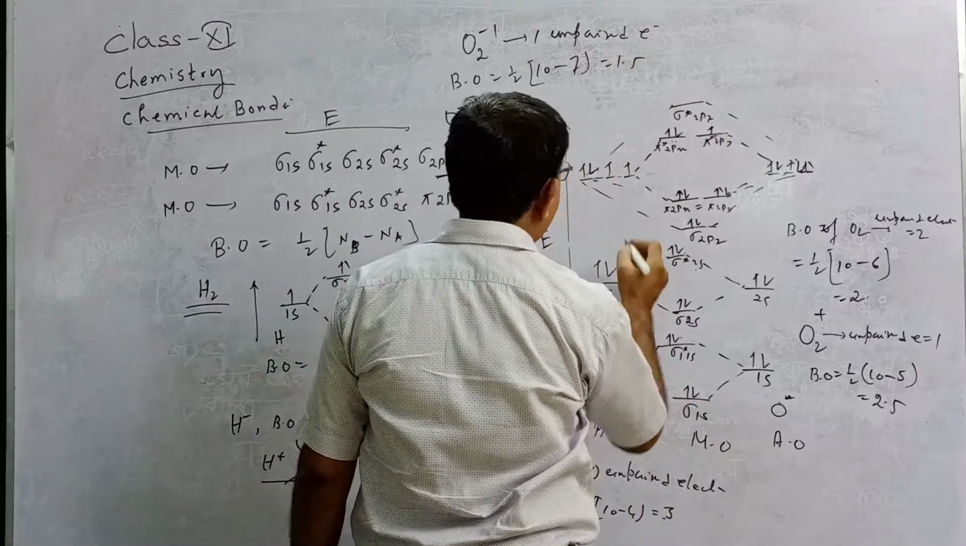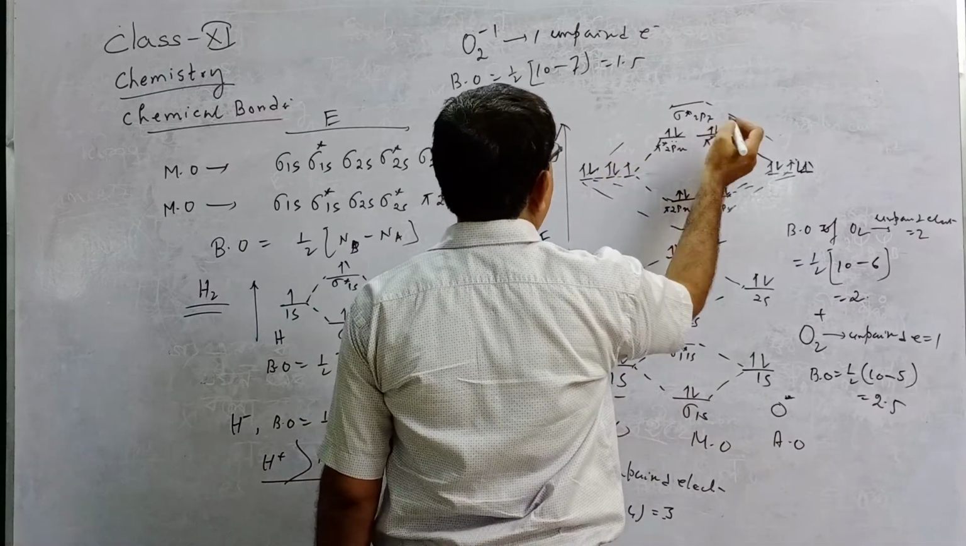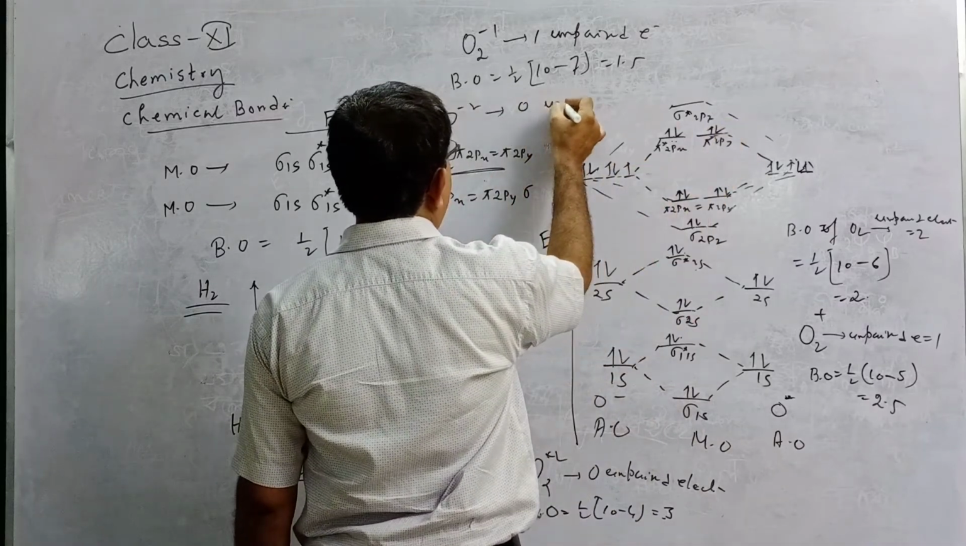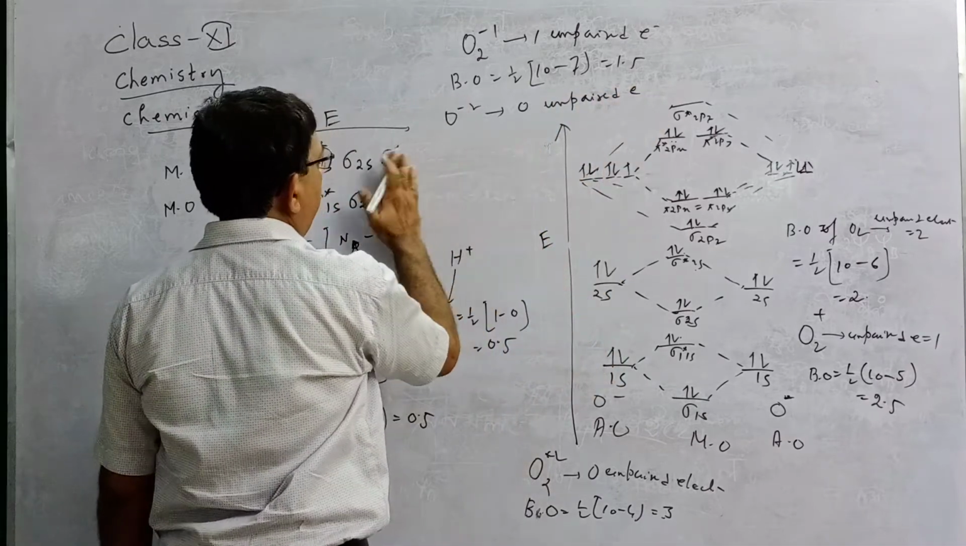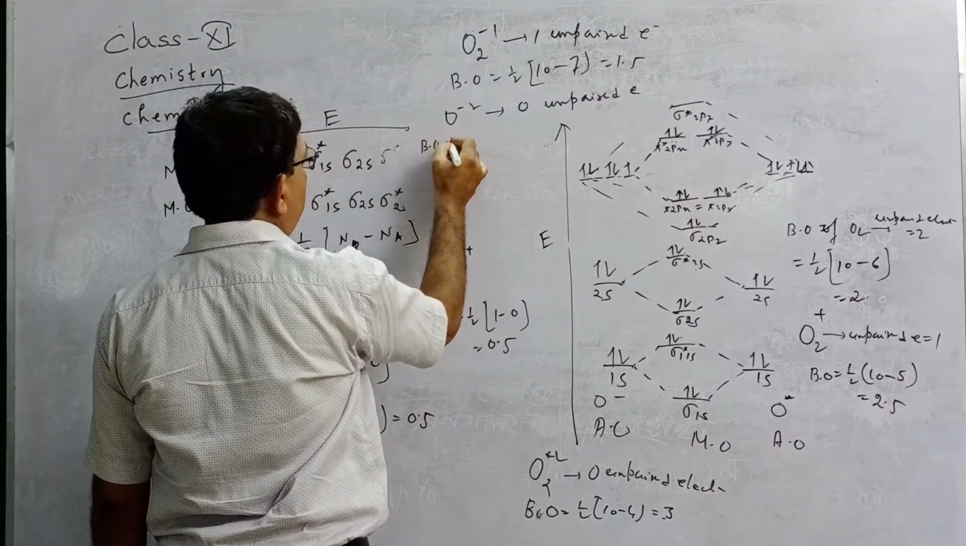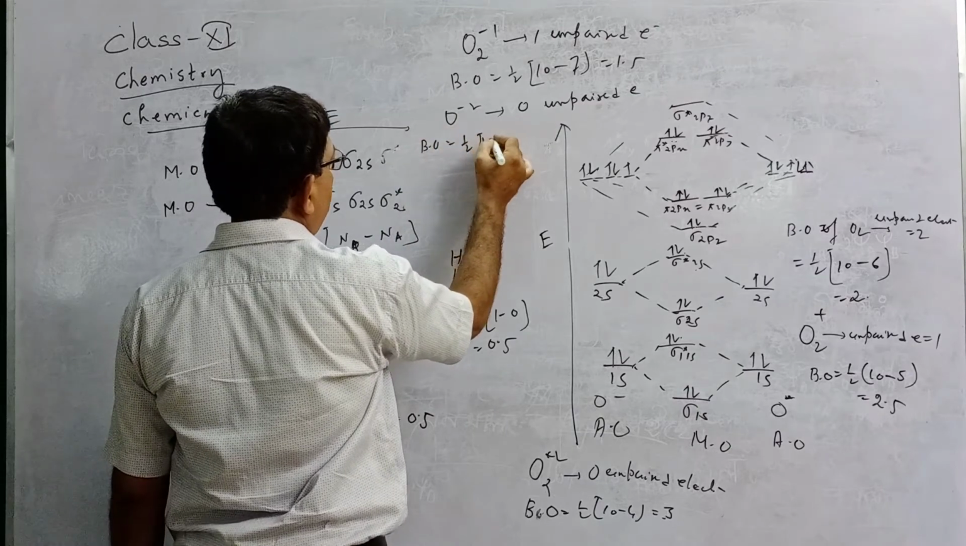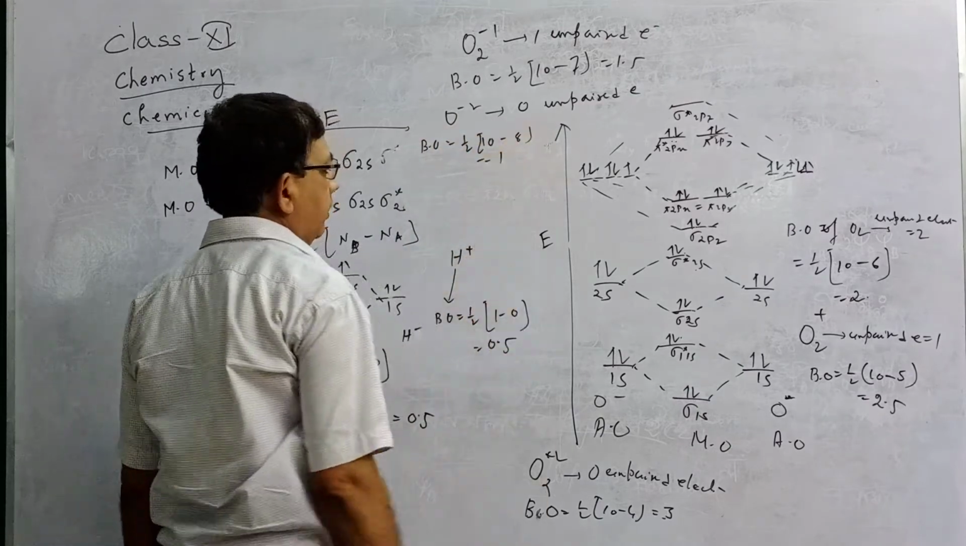Or O2 2-. So this is also minus. Here 1 electron, so here electron added. So 0 unpaired electrons. O2 2- and O2 2+ have 0 unpaired electrons. What will be the bond order? Half into 10 minus 8, that is 1.